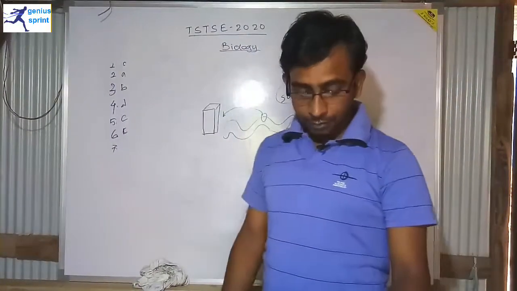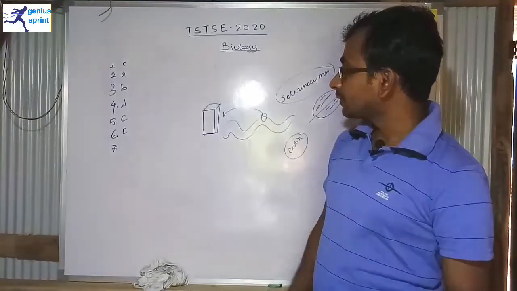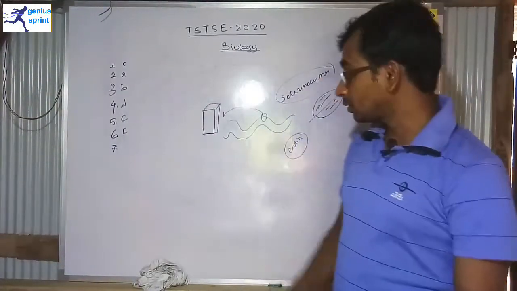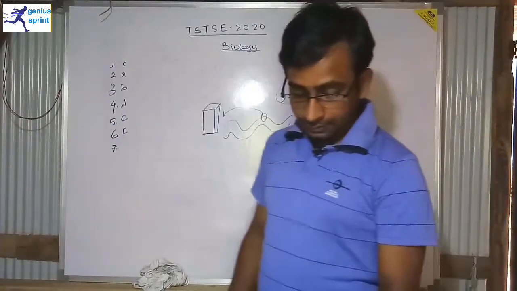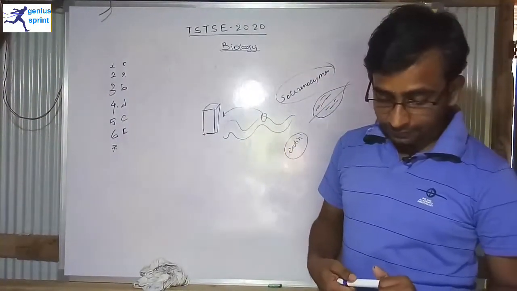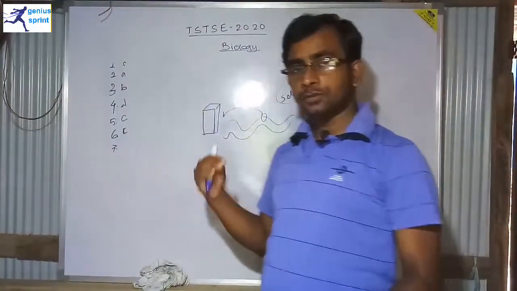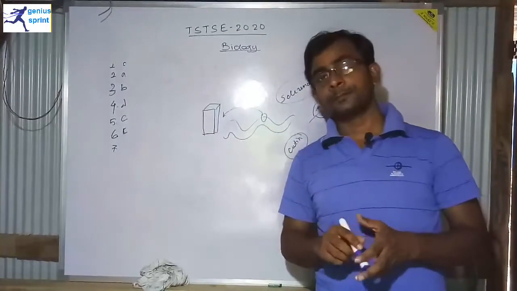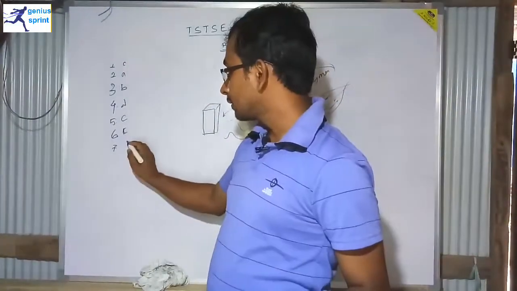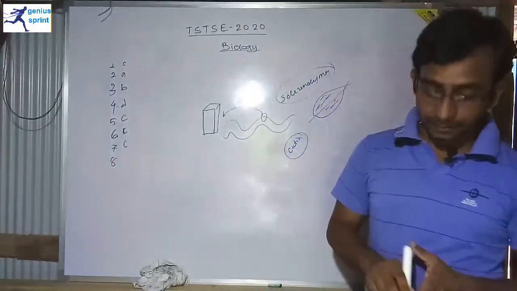Let me see. Option A says tracheids for storing purpose, is not. Option B is vessels, it's also not. Option C is xylem parenchyma, it may be the correct answer, and option D is xylem fiber, is also not correct. So parenchyma basically tries to store the food produced in the plants. So according to this question, option C is correct. That is for question 7, option C is correct.